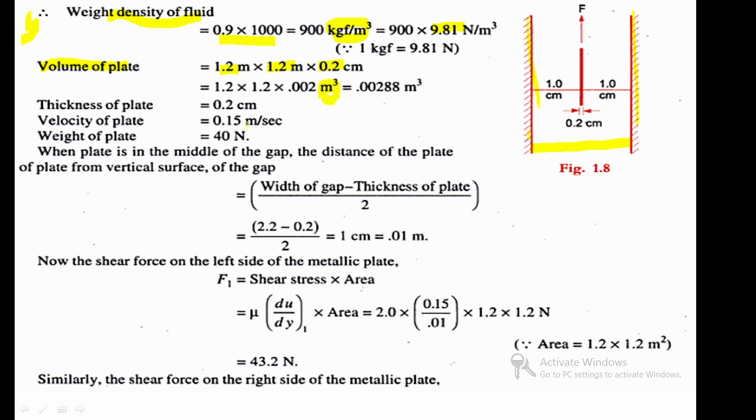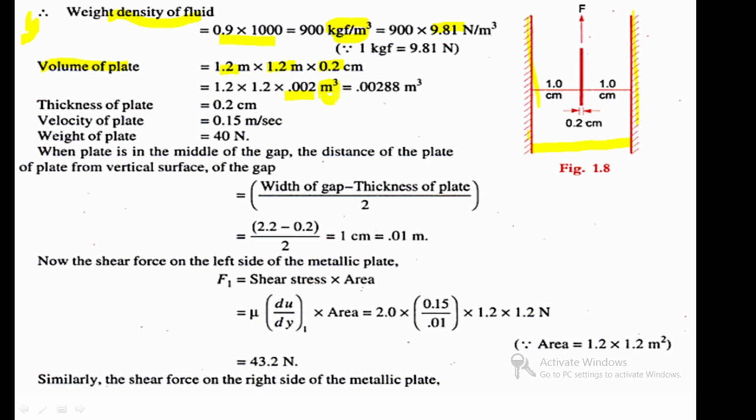So 1.2 into 1.2 into 0.002. Centimeter is converted into meter. 1 meter equals how many centimeter? 1 meter equals 100 centimeter.